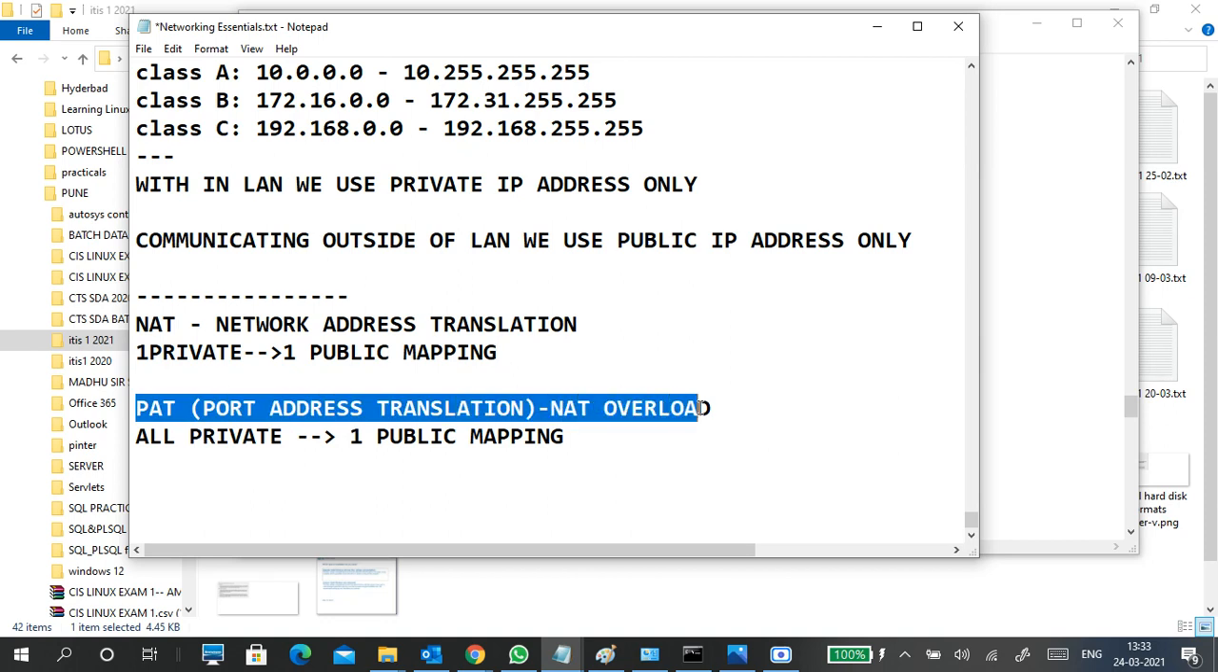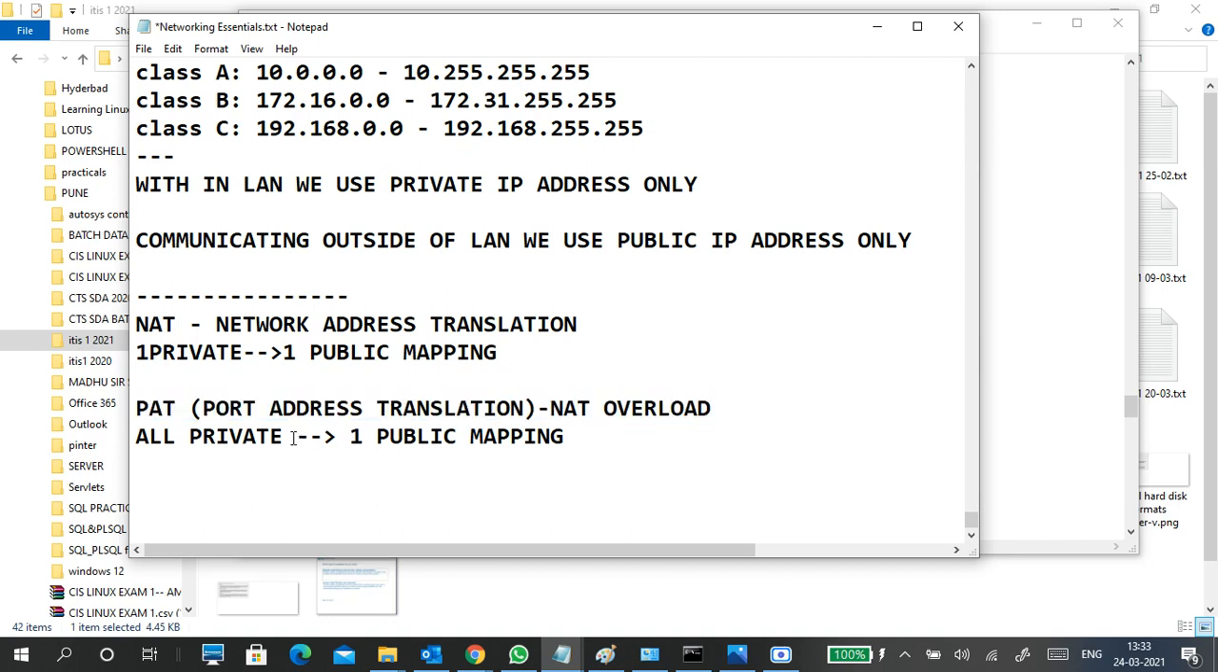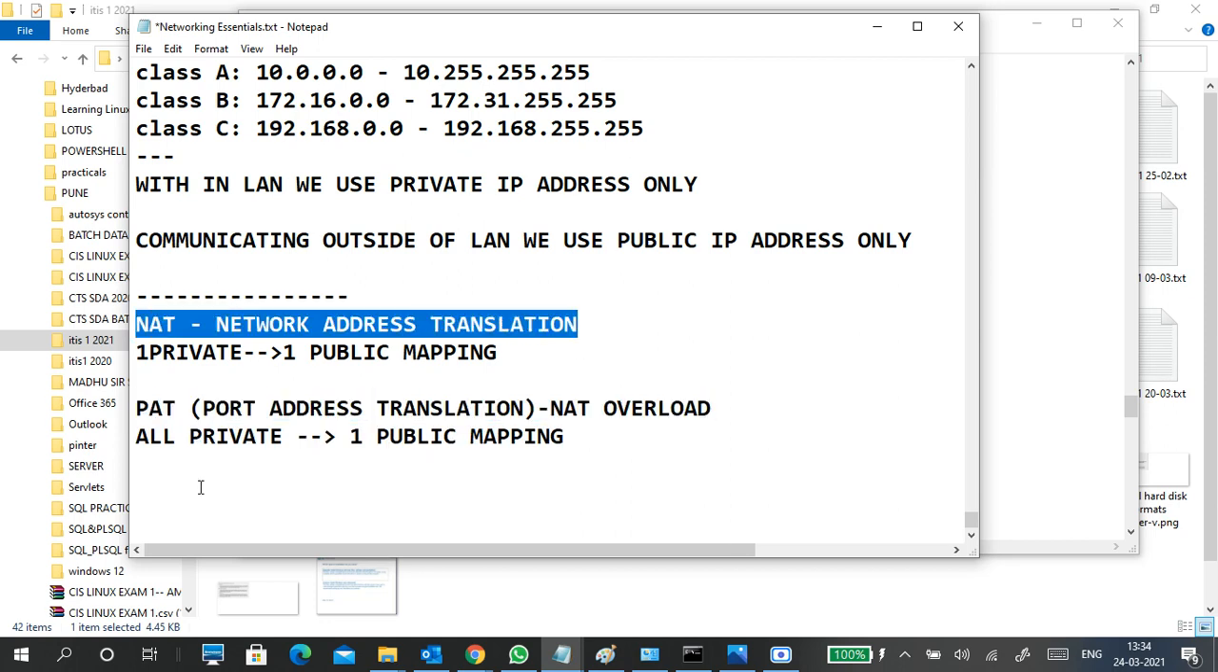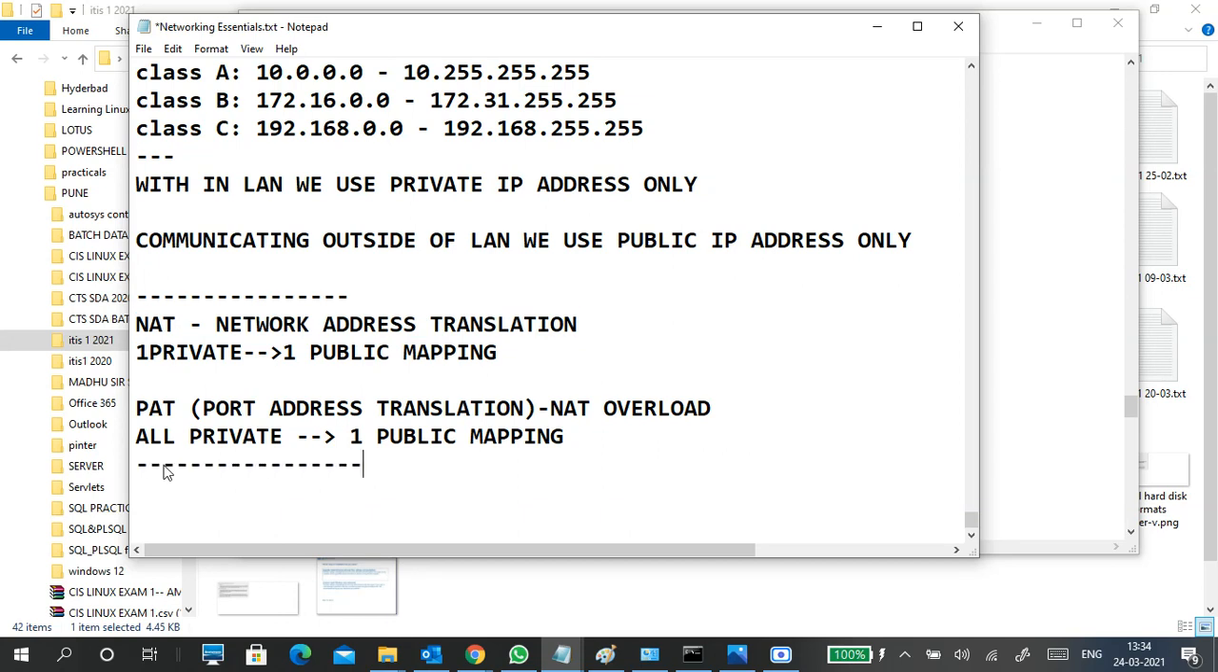What is port address translation? For example, you have a lot of private IP addresses, but you cannot buy that many public IP addresses. Private, you don't need to pay anything, but public you have to pay, right? So if you have 10 PCs in your local network, you can't afford 10 public IP addresses. Then what will you do? You have to use port address translation. NAT and PAT will be done by your router only. The router will take care of that.